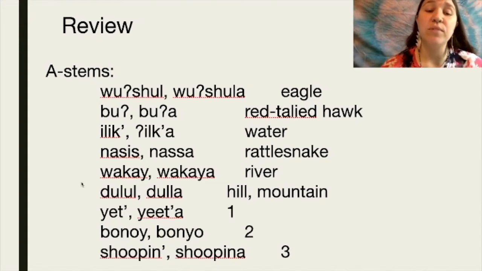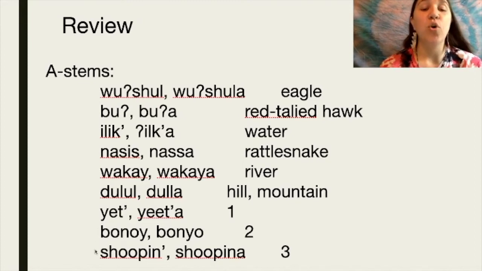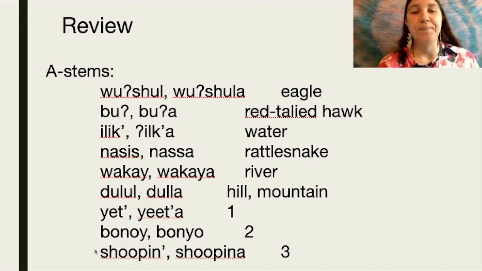For a hill or mountain, dolol, dola. For the number 1, yet, yeta. For number 2, bonoi, bonyo. For 3, shopin, shopina.